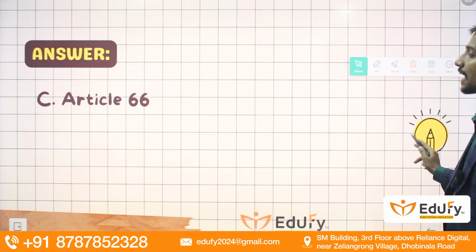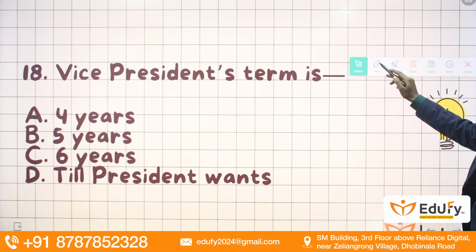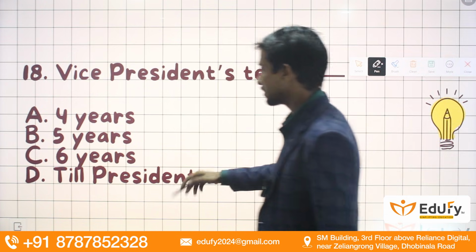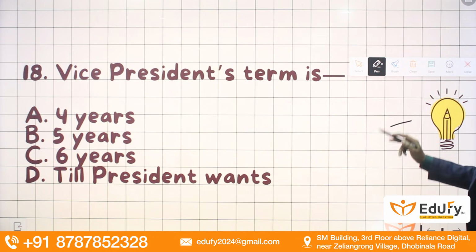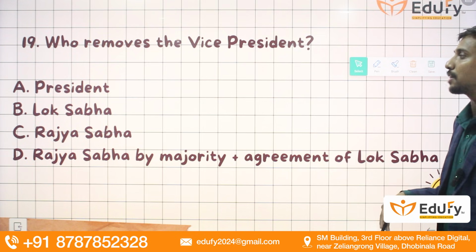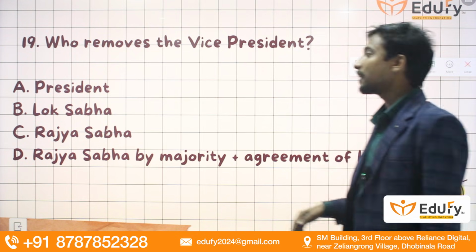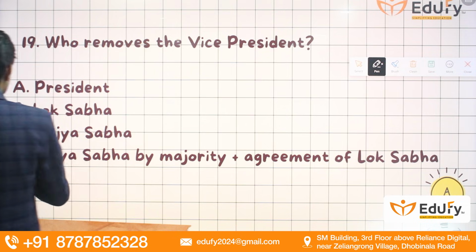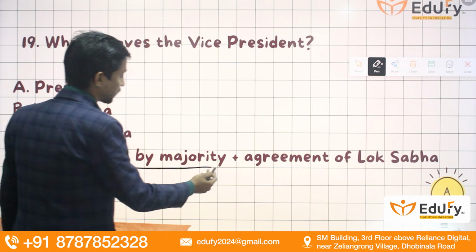Moving towards the next slide, the Vice President's term is the same as that of the President, 5 years. Next, who removes the Vice President? Remember, the impeachment motion for the removal of the Vice President can only be introduced in Rajya Sabha.